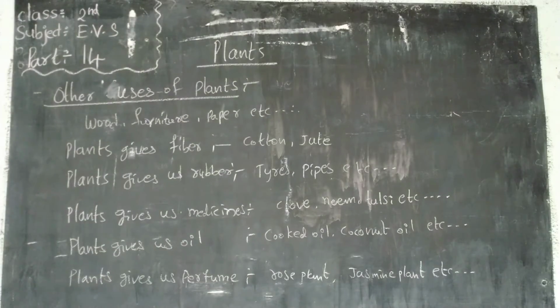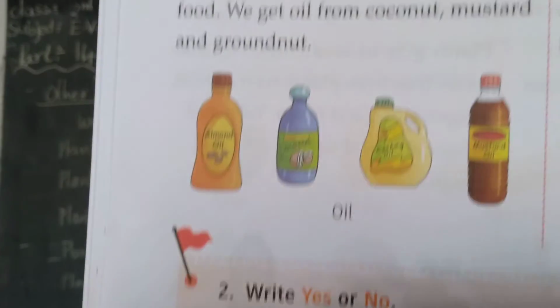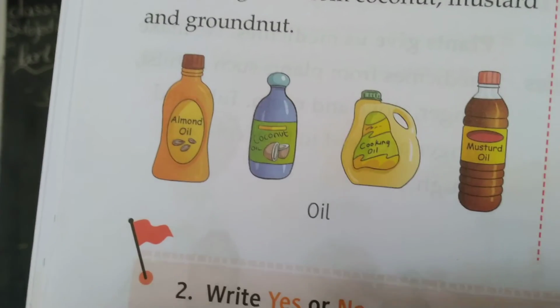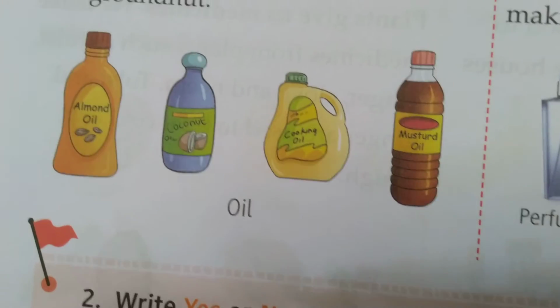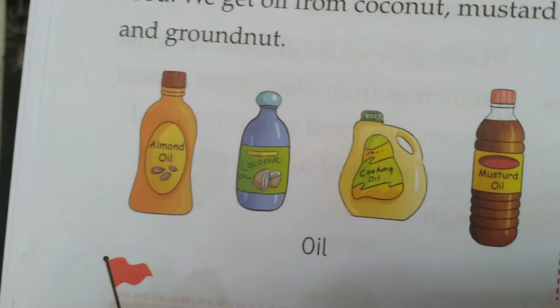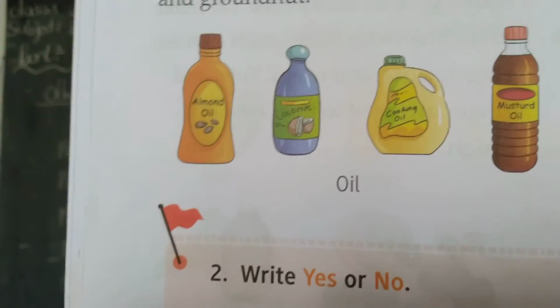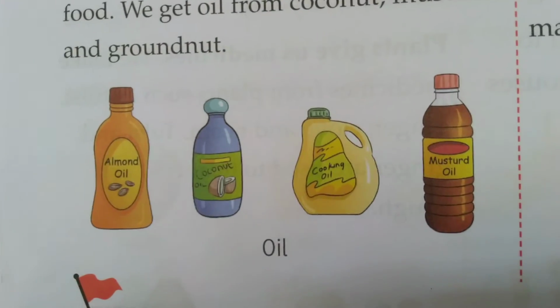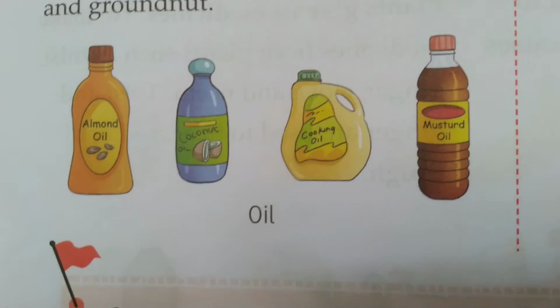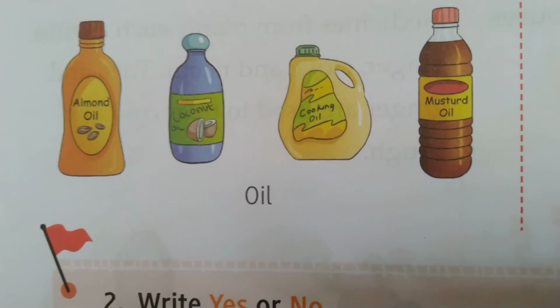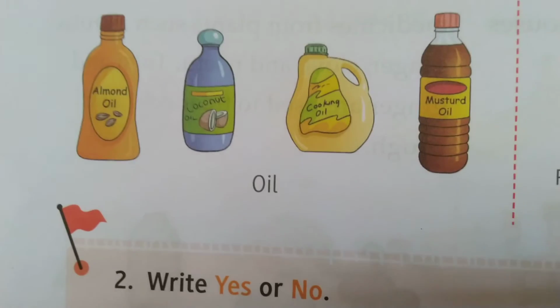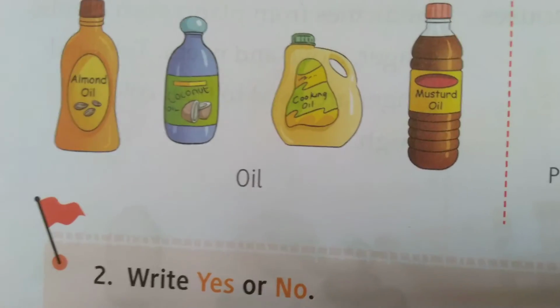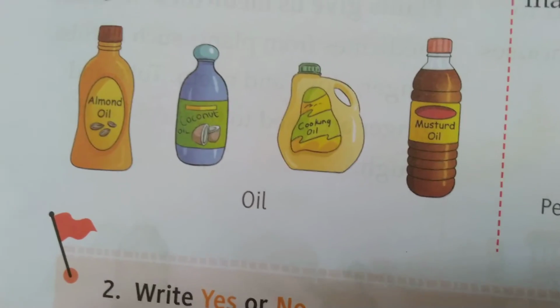Next, plants give us oil. Yes, that is the cooking oil like coconut oil, mustard oil, groundnut oil, almond oil. These are the different kinds of oil. Mostly we cook with groundnut oil, sunflower oil and mustard oil, and in Kerala they cook the curries with coconut oil only.